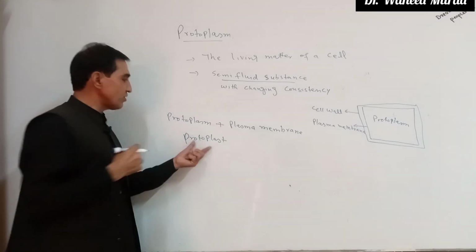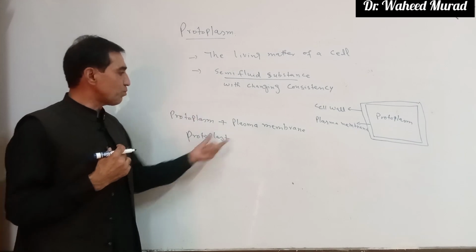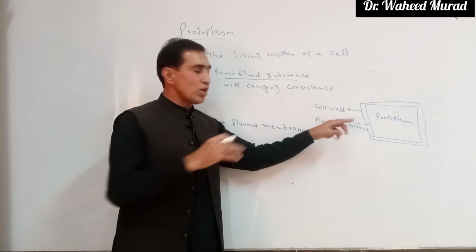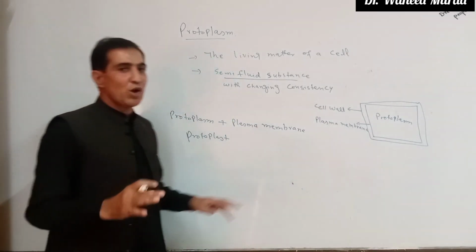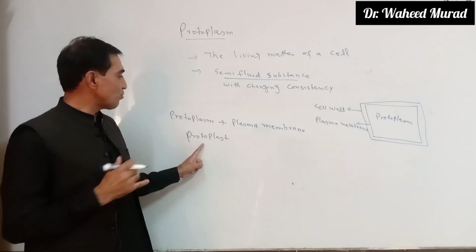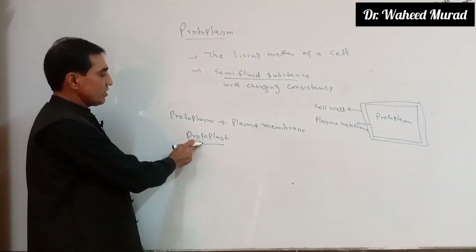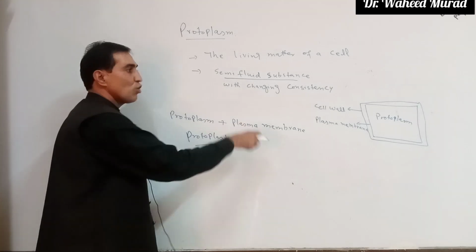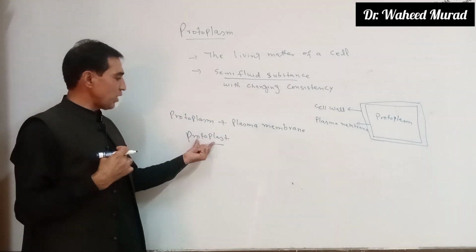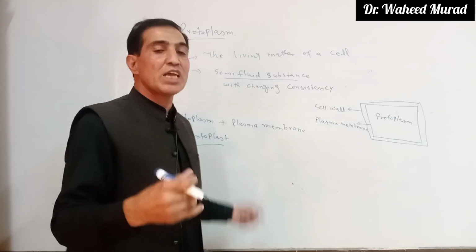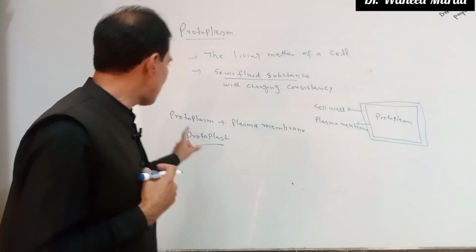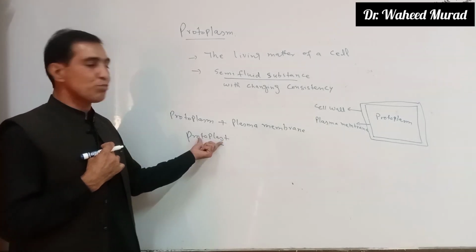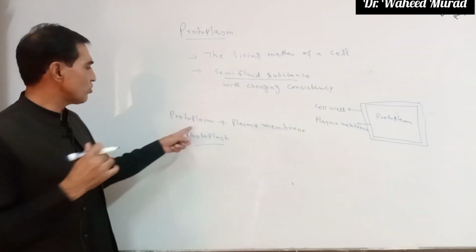So protoplast is the protoplasm with the plasma membrane, without the cell wall. If the cell wall is removed, with no cell wall, that is called protoplast. Protoplast is a combination of protoplasm and plasma membrane without cell wall. The term protoplast is generally used in plant cells. It is commonly used in plant cells, not in animal cells.